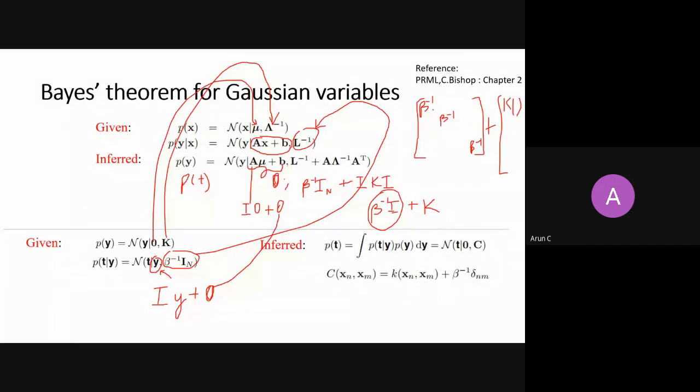If you add component-wise, there is an indicator function, so it is only 1 when n equals m. It means it is only valid for the diagonal entries, and for the rest of them it will not appear. So in the resultant matrix C, only the diagonal elements will get added with beta inverse, and the rest will be the same as the Gram matrix. Only this component will take effect at the diagonal.